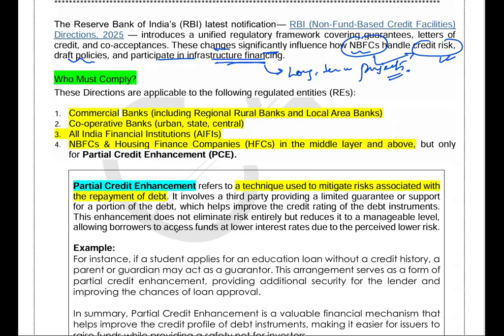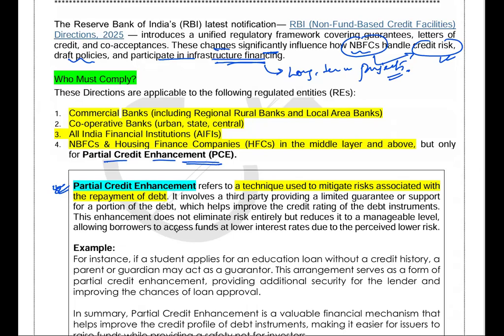Because if you will understand this partial credit enhancement facility now, then you will easily understand why I'm telling you how this direction is going to provide the management abilities to the NBFCs to manage their credit risk. See, let's see the definition of partial credit before coming to the important directions of this RBI guidelines.